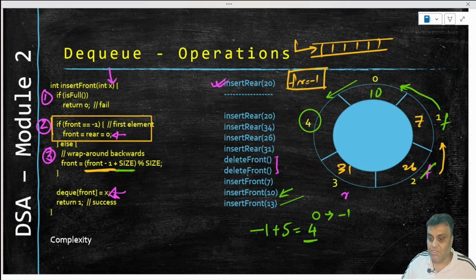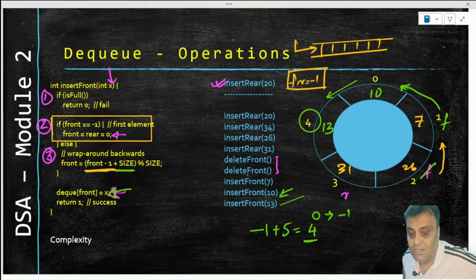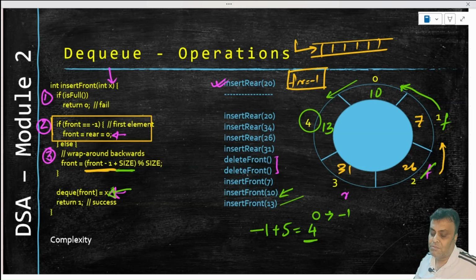So now this 13 will find a placeholder here. So minus 1 plus 5 is equal to 4, and 4 will go there. 4 modulo 5 is 4 always, right? So 4 will go there, and wherever that index position is pointing, we are putting the value of that particular x into that index, and that's what this particular algorithm is. So again, the same set of things.